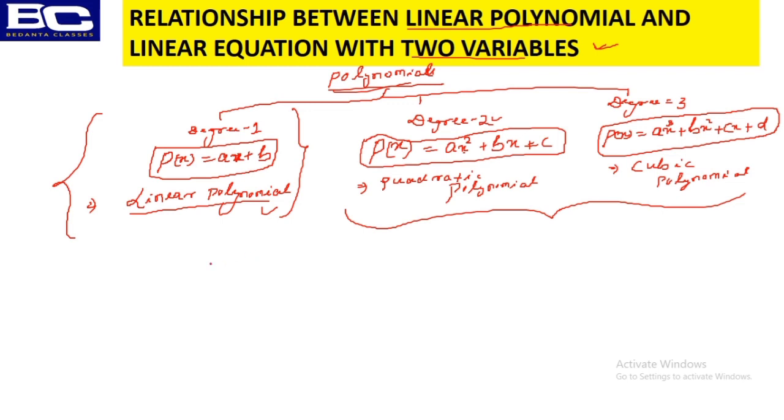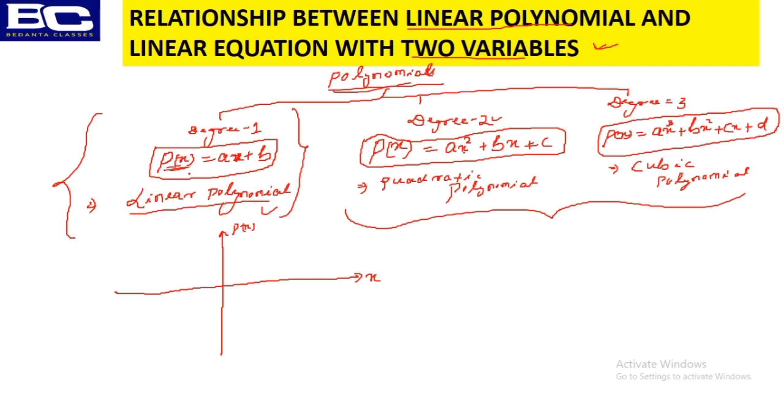You must tell that person, if I represent this particular polynomial on a graph paper, that is, if I change the value of x, I need to find the value of p of x. What is the value of p of x?